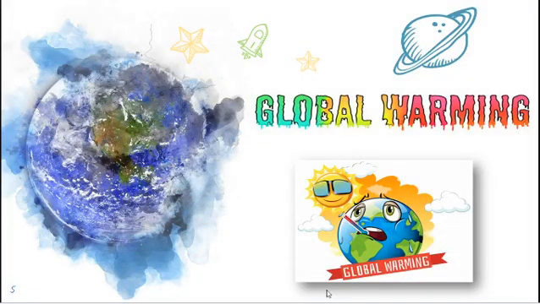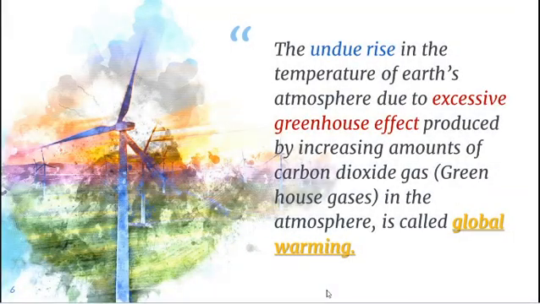Let us discuss first, what is global warming. The undue rise in the temperature of Earth's atmosphere due to excessive greenhouse effect produced by increasing amounts of carbon dioxide gas in the atmosphere is called global warming. We already know the major greenhouse gas is carbon dioxide.